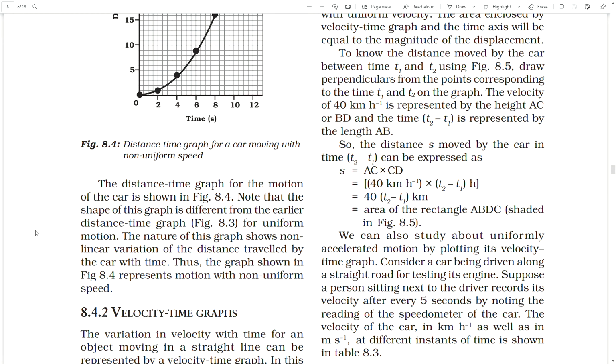The distance-time graph for the motion of the car is shown in the figure. Note that the shape of this graph is different from the earlier distance-time graph. For uniform motion, the graph was linear, but the nature of this graph shows non-linear variation of the distance traveled by the car with time. Thus, the graph shown in the figure represents motion with non-uniform speed.